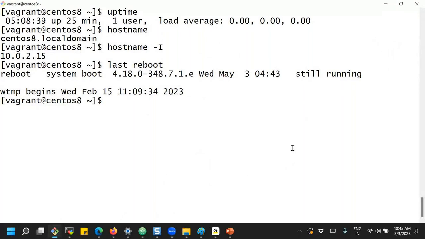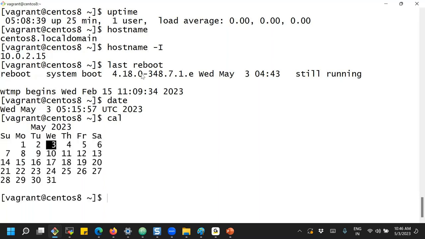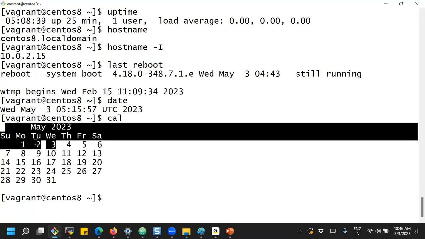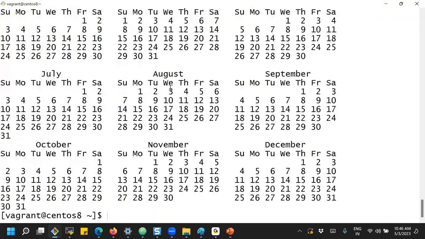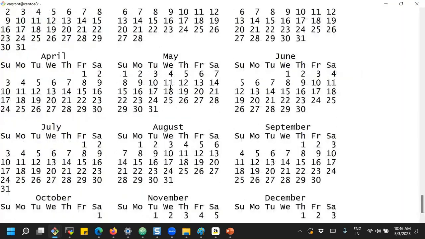Yeah, last reboot. And yes, you can use the date command. This is about the current date and time, now this time is 5:15, as per the UTC time zone. And calendar, yes, the current date and time, and in the calendar format it is showing May 2023 and this is the 3rd. Or if you would like to go to a particular year, yes, calendar of 2022. If you type that, you will get the calendar of 2022.